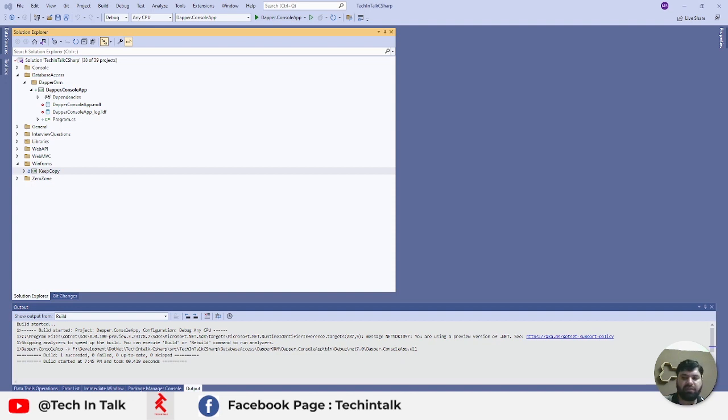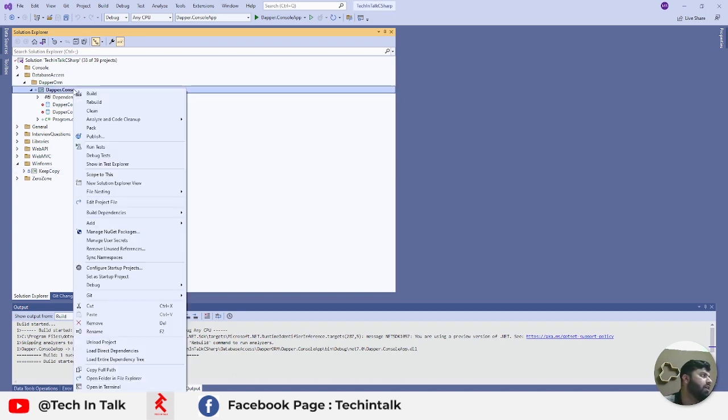If you don't have SQL Server installed on your system, only have Visual Studio 2022, you can still connect to SQL Server and write your code to access and do operations on the database. How can you do that? For that, you need to add a file-based SQL database into your project, and this is that .mdf file.